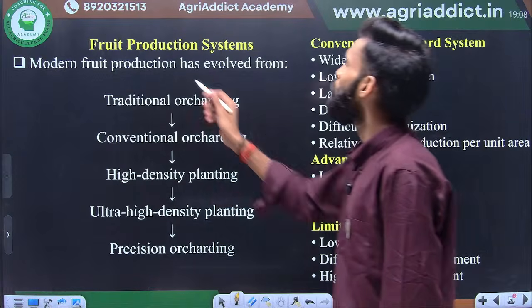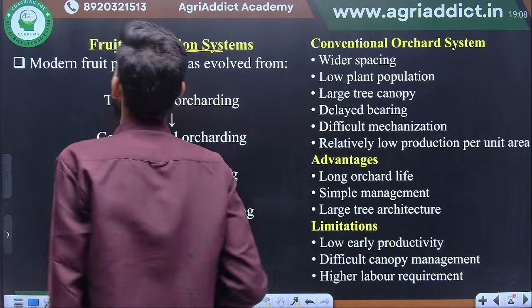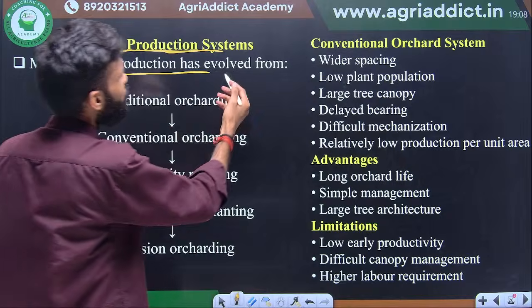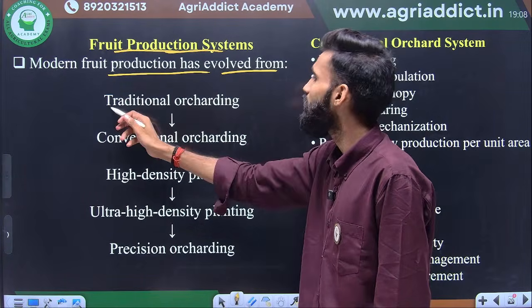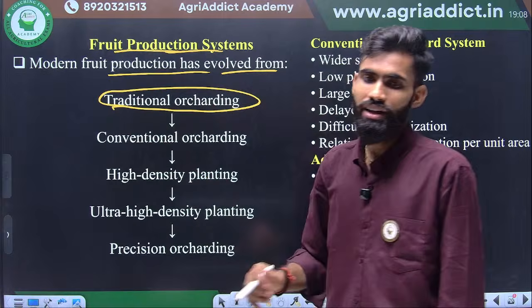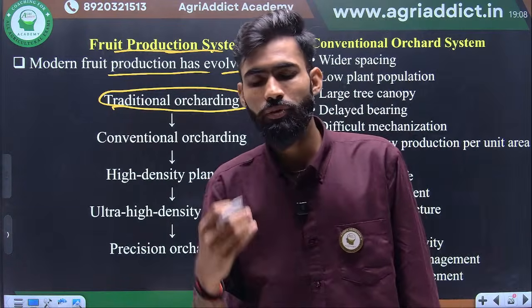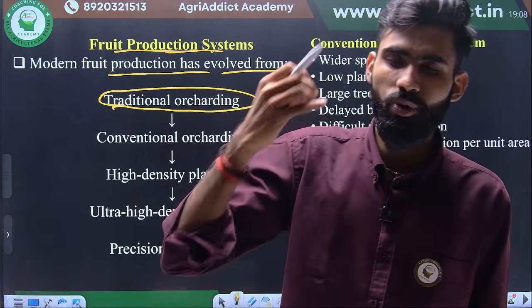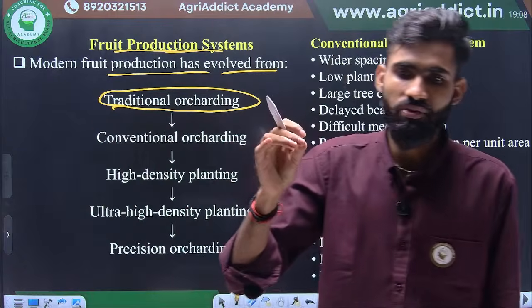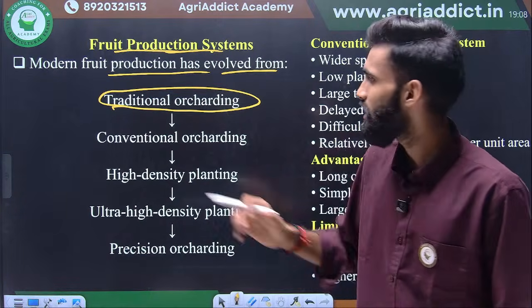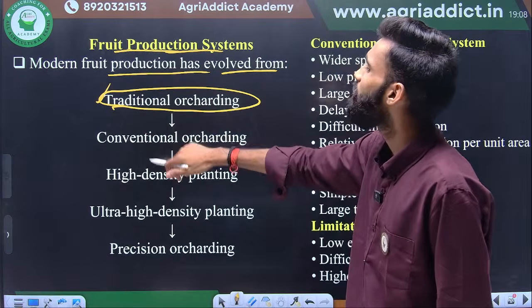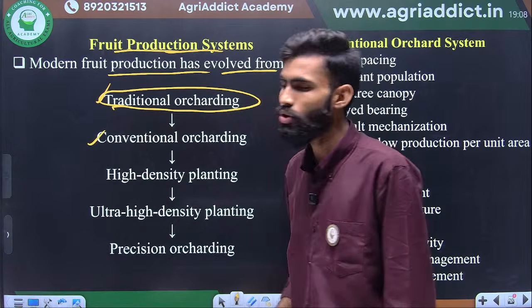Next, the fruit production system. We follow in the further slides. Modern fruit production has evolved from the traditional orcharding followed in earlier times, with no proper canopy management or proper planting, like in a forest. Similarly, in the forest you see there is no systematic cultivation. This is the traditional times. On that we derive the conventional orcharding.